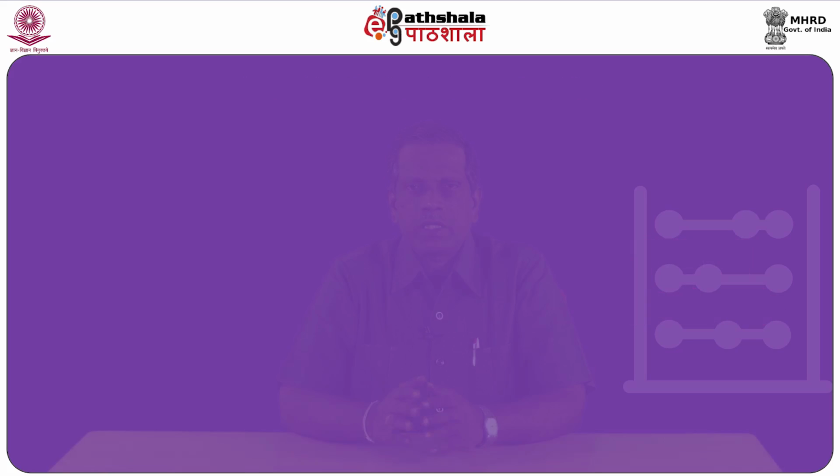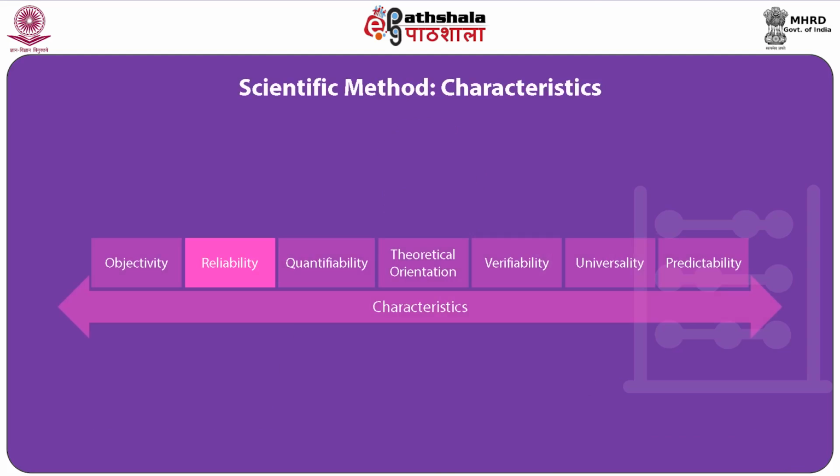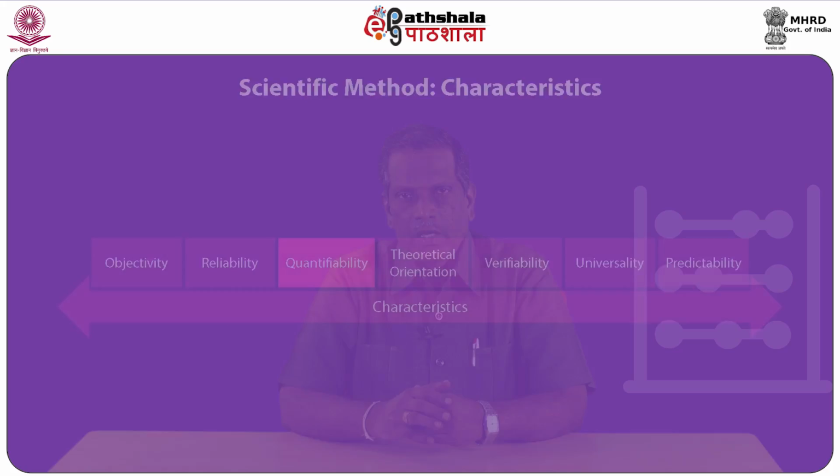The information to be collected from the field about social life and human behavior should be reliable. For achieving high quality, most researchers follow standardization procedures in developing data collection instruments and also during classification and analysis of the data. The third characteristic of scientific method is quantifiability. The information proposed to be collected and the propositions postulated should be quantifiable, that is, can be measured, expressible in numerical terms and capable of being counted. Such measurement should be very precise and comparable.